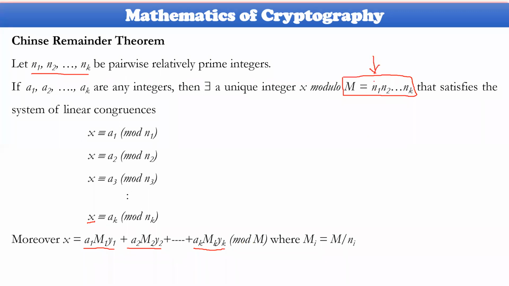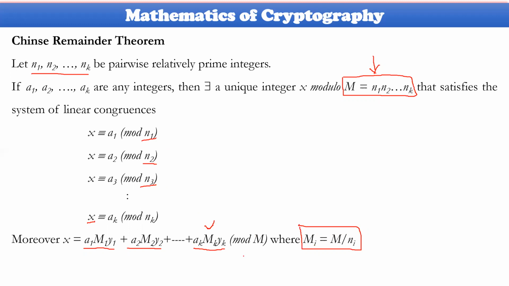How could you get this m? m is n1 times n2 times, and so on, up to nk. By multiplying all these values, you get m. Then each Mi, here we have taken M1, M2, Mk, and so on, is m divided by ni. So M1 will be m divided by n1, M2 will be m divided by n2, M3 will be m divided by n3, something like that.